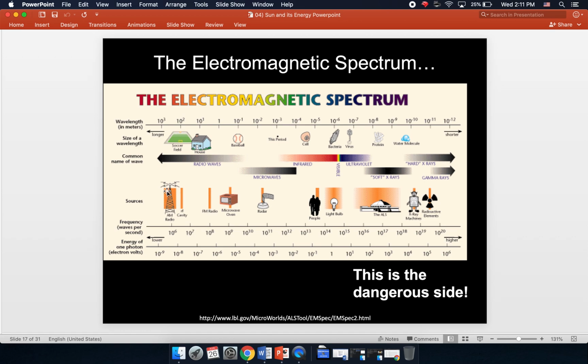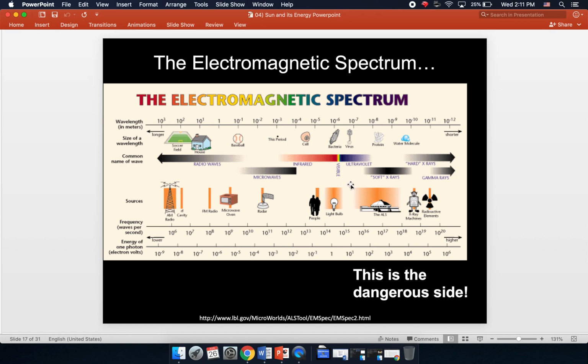So you can see the types of waves here. A lot of times our technologies are named after these different types of waves. Like you've got radio waves. AM radio is very long wavelength. Then you have FM radio, which is also long wavelength, but not quite as long. Microwave energy, radar. Now as we go to the right here, we're starting to get more energy. We've got a light bulb. Here's the visible light energy part. This is where all the colors we have come from. That's the visible light we can see.